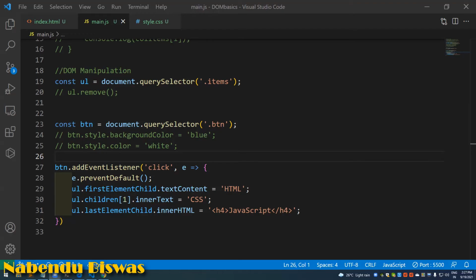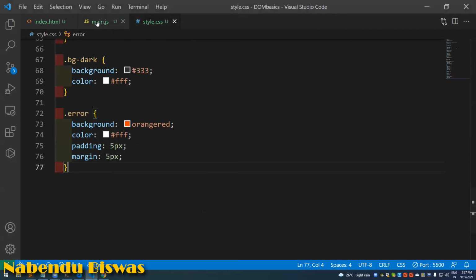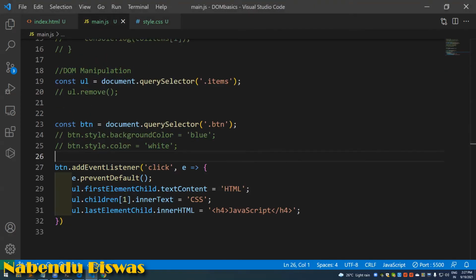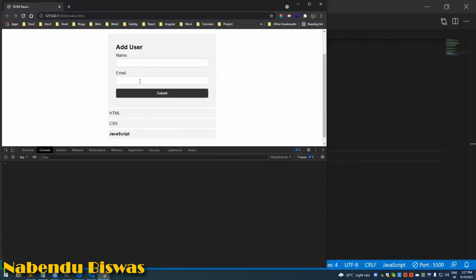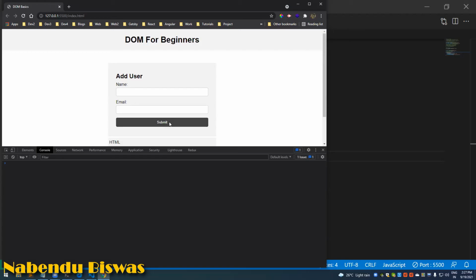Now we will learn about a real type of code. A real type of code means, suppose this is a login form and some user adds a name and email and then submits it, so it should get submitted. We're not going to do the backend, that is way beyond the scope. What we are going to see is the way in which we can access all these values.